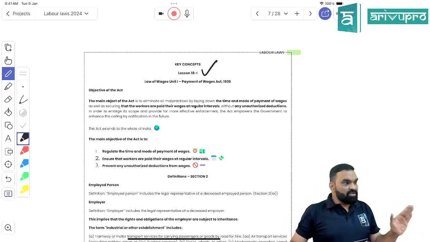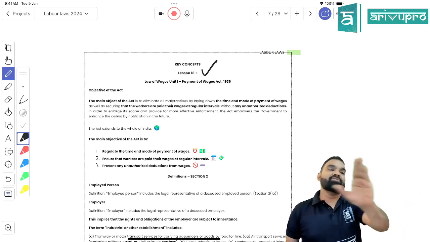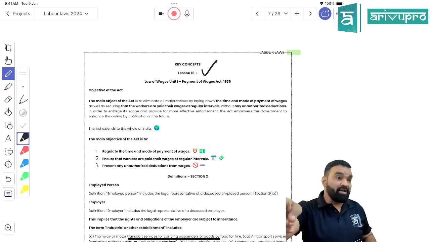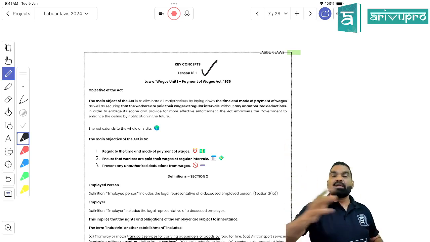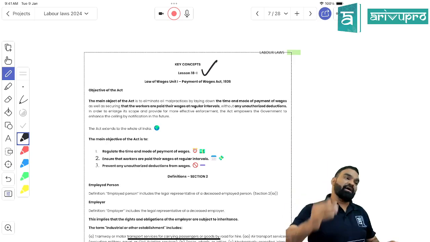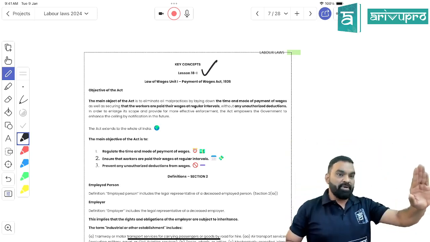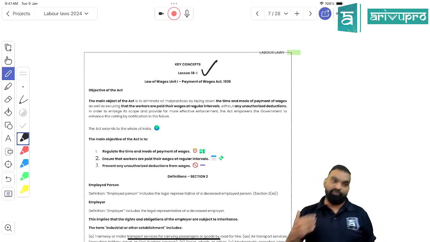Right, students? So this act will provide for the consequences of non-compliance with this enactment. If you're not paying on time, if you're not paying properly, if you're not paying on the proper wage period, and you are taking the law for granted, you are putting unnecessary penalties and taking unnecessary deductions. Got my point, students?